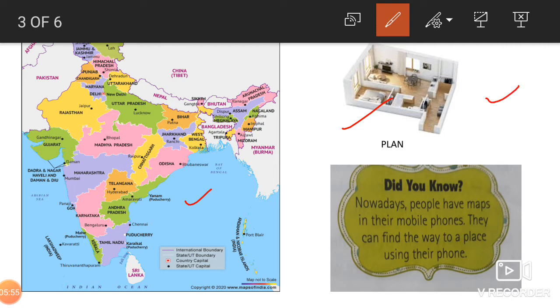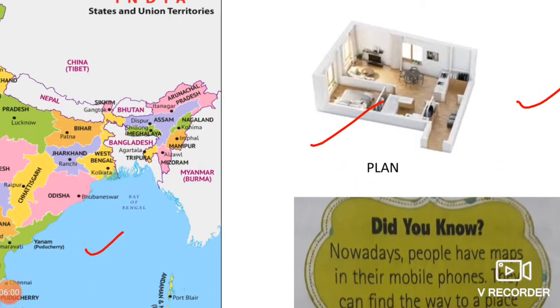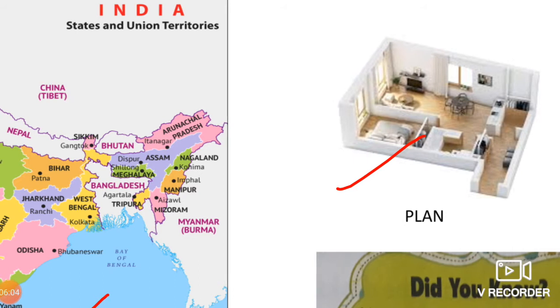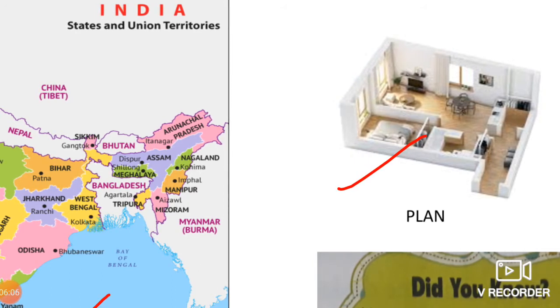See, this is a plan of one of the rooms they are showing over here. Wait, let me zoom it. Yes, see, you can see it. So a map, it is also called a map, but it shows the layout of a smaller area, for example, a room or a house. Then it is called a plan.